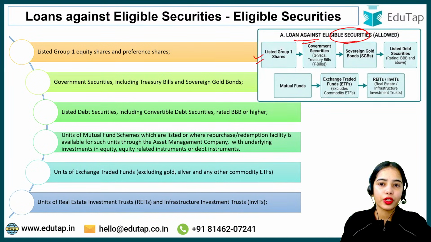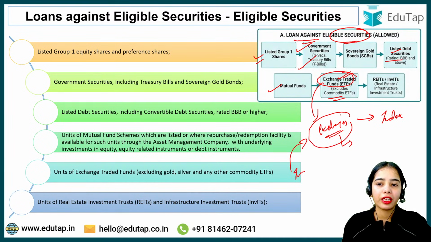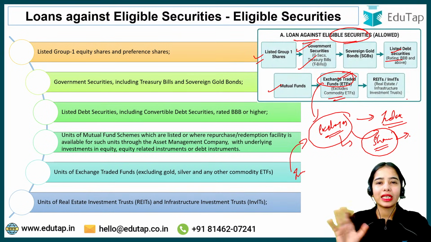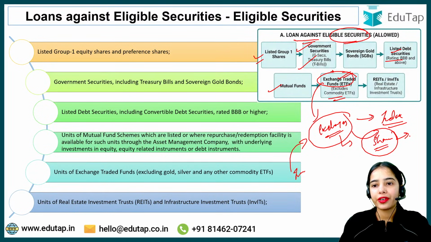Eligible securities are the listed group 1 shares, government securities including treasury bills and sovereign gold bonds, listed debt securities rated BBB or above, and mutual funds and exchange traded funds excluding the commodity exchange traded funds. Exchange traded funds are traded on exchanges and usually track some index. They pool in money from the investors and invest in the shares in the same proportion as the index, either the Bank Nifty index or the Nifty 50 index or such, and they are traded on the exchanges.